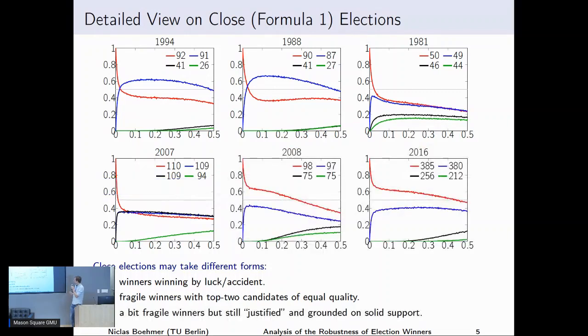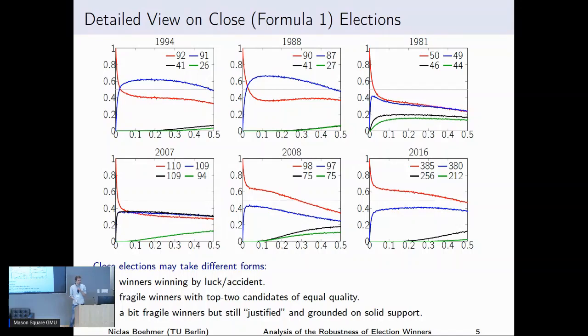And lastly, we also find elections where we have some fragility. Also here we have quick changes even after just making some random swaps, but nevertheless, the original winner is still the one with the considerably higher winning probability. So one can say the winner was a bit fragile, but his win is still grounded in solid support, because he's still a lot stronger than all the other candidates.